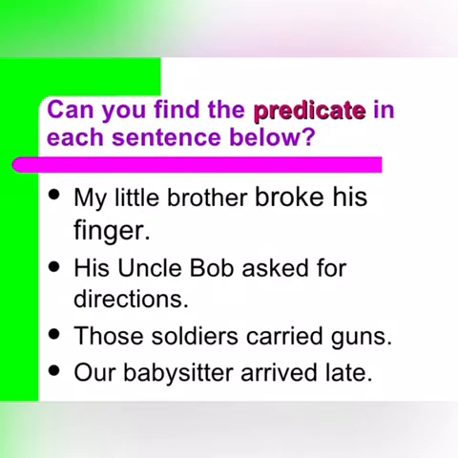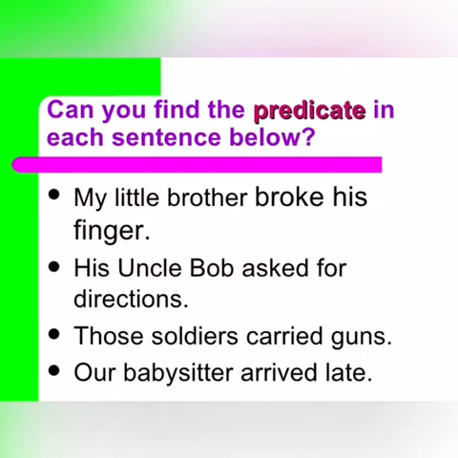Now, let's see, can you find the predicate in each sentence below? Well, the first sentence is, my little brother broke his finger. The second one is, his Uncle Bob asked for directions. The third one is, those soldiers carried guns. And the fourth one is, our baby sister arrived late. I have chosen the same sentences to give you the example because it will be easier for you to understand the difference between the subject and the predicate.